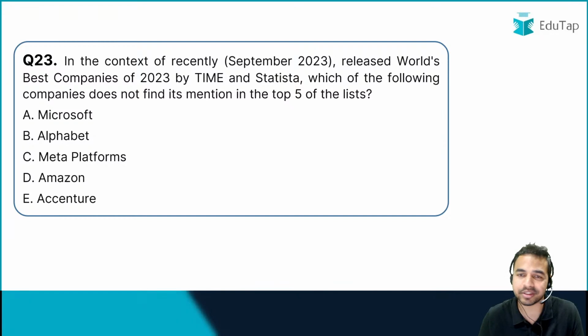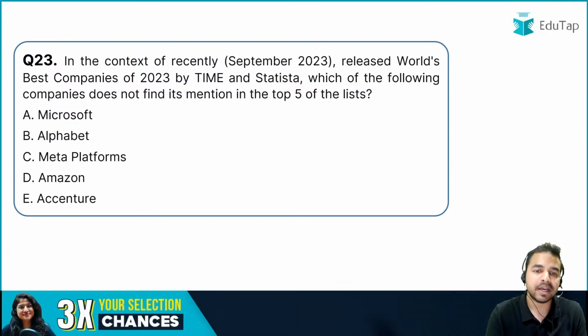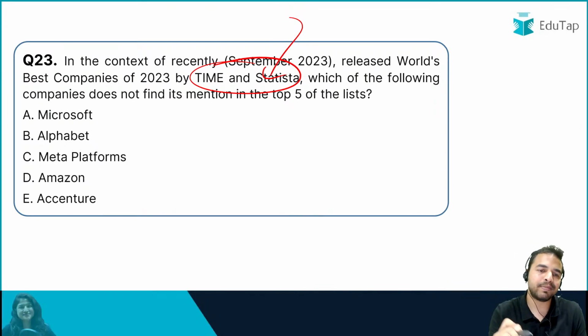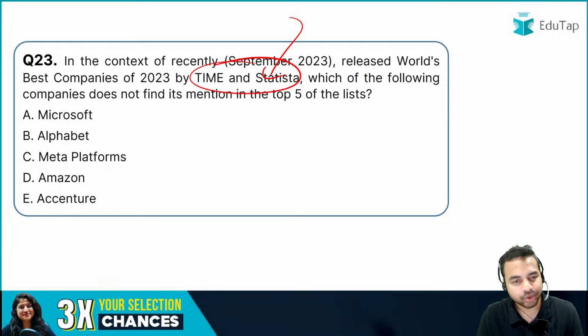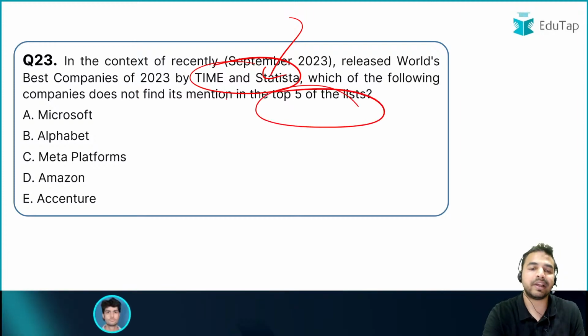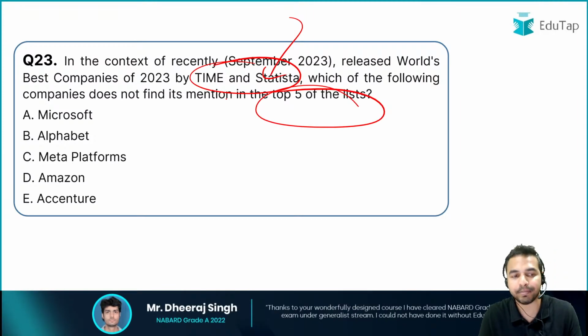The next report here is the World's Best Companies of 2023 by Time and Statista. So Time and Statista is the name of that organization which has launched this report. The name of the report is World's Best Companies of 2023. So the question in front of you is, which was the company, once again, which was not there in the top 5 of the list as per the report? What is the name of that company? Is it Microsoft, Alphabet, Meta Platforms, Amazon, or Accenture? What is the right answer, guys?